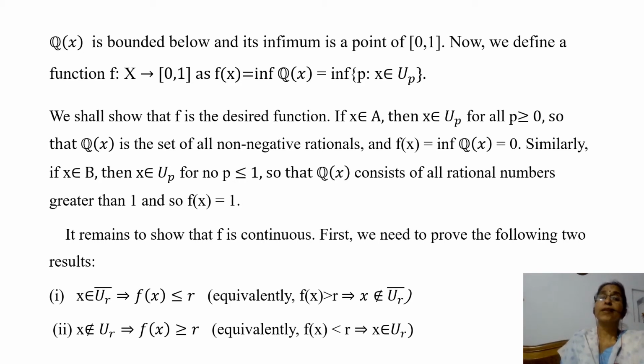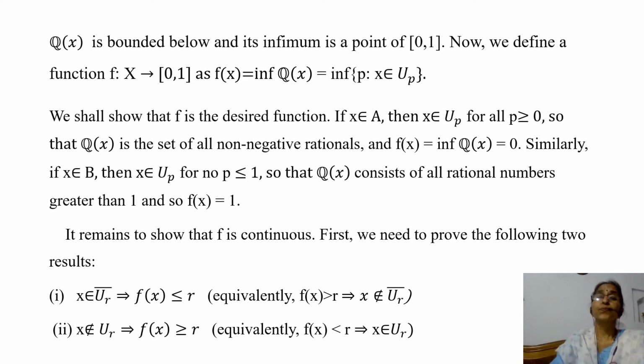We shall show that f is the desired function, that is, f separates the closed sets A and B, and f is a continuous function. So consider the case when x belongs to A. If x belongs to A, then x belongs to U_p for all p greater than or equal to 0, because each U_p contains A.